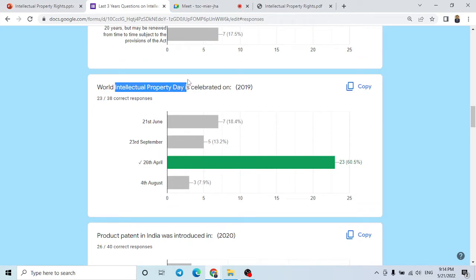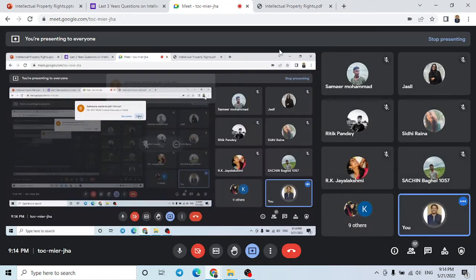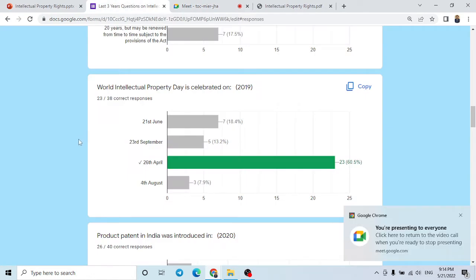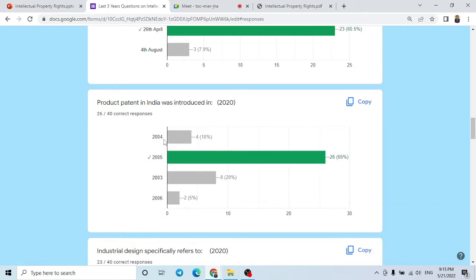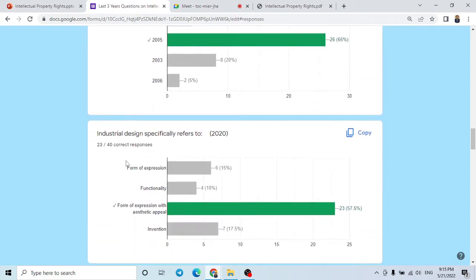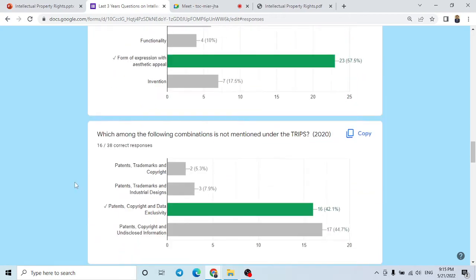Next is: World Intellectual Property Day is celebrated on? You have to remember, that is 26th April. Next is: product patent in India was introduced in? That is 2005. Next is: what does industrial design specifically refer to, what constitutes industrial design? It is a form of expression with aesthetic appeal. We will read this in our slides.